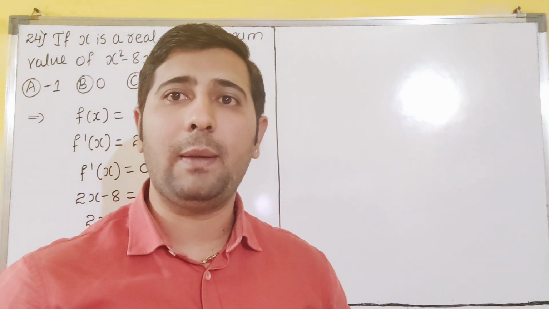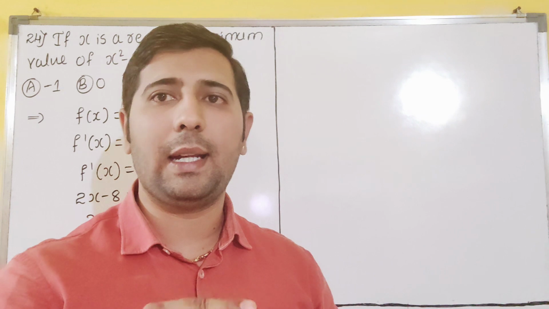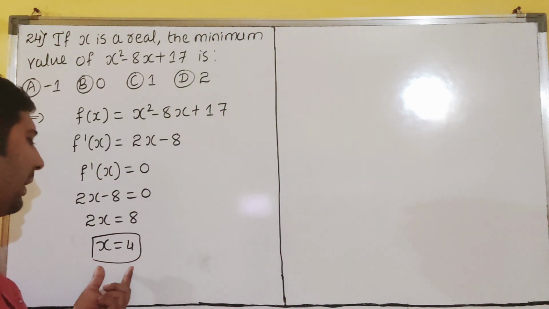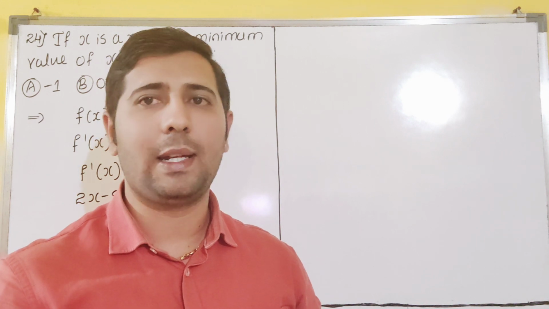So that means f double dash is 2, dear students. 2 means it is greater than 0, and this point will become a minimum point, a point of minimum. So understood what I am saying?